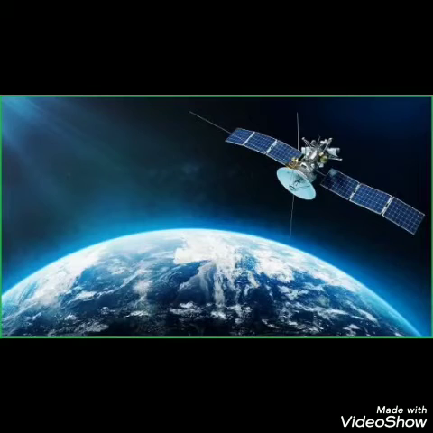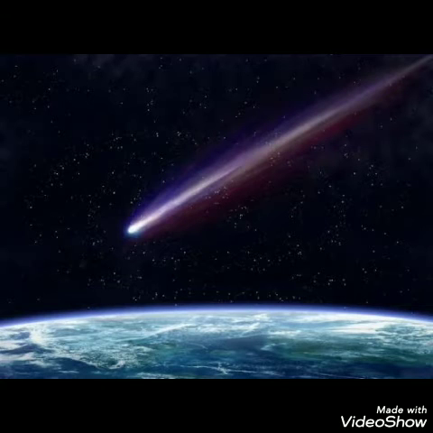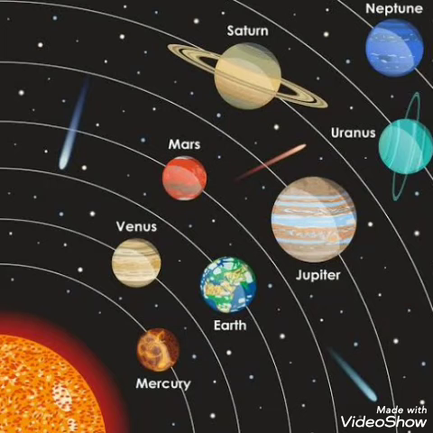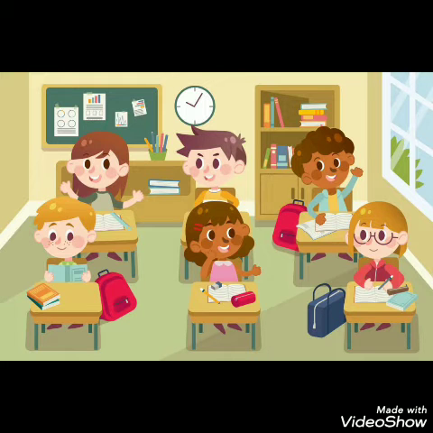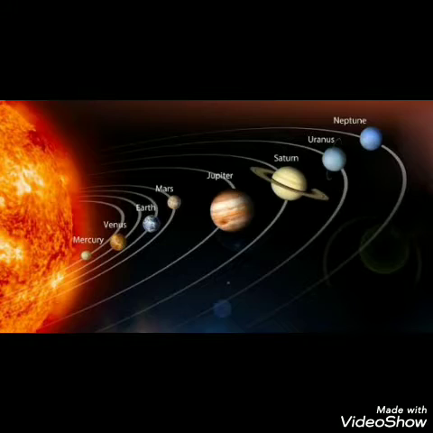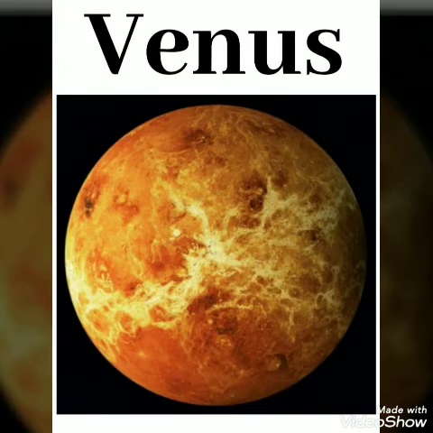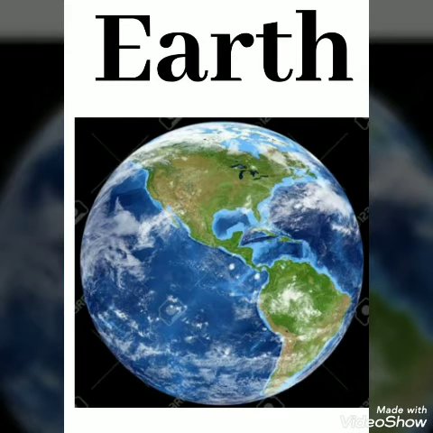In order from the closest to the Sun, these planets are Mercury, Venus, Earth, Mars, Jupiter, Saturn, Uranus, and Neptune. In that, today we are going to take a recap about Mercury, Venus, and Earth. Okay, children.